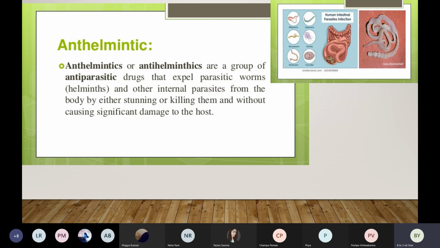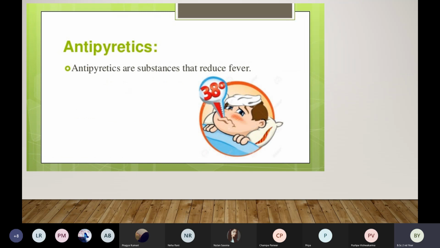Okay. The next category is antipyretics. This is also very common. Okay, antipyretics are substances that reduce fever. So if a patient is suffering from hyperthermia, a condition where the patient's body temperature is very high compared to the normal temperature, तो उन conditions पे हम क्या देते हैं? Antipyretics. A very good example of this is tablet paracetamol.